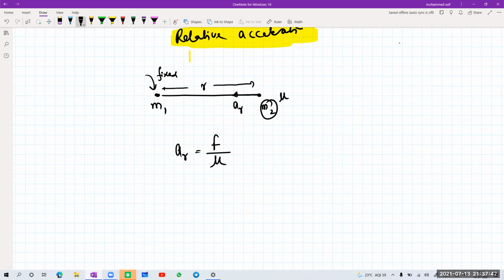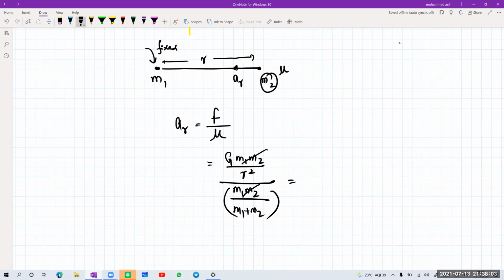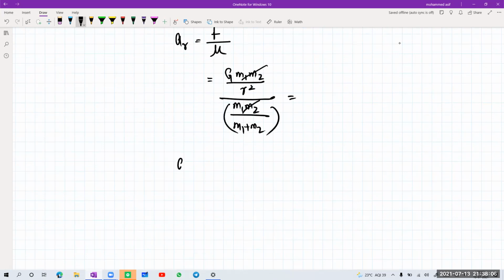What is mu? It is M1 M2 divided by M1 plus M2. Now the force between them will be G M1 M2 divided by R square, and the reduced mass is M1 M2 by M1 plus M2. Anything getting cancelled here? M1 and M1 will cancel. So the relative acceleration AR will be equal to G into M1 plus M2 divided by R square. This will be the relative acceleration. Is it clear?